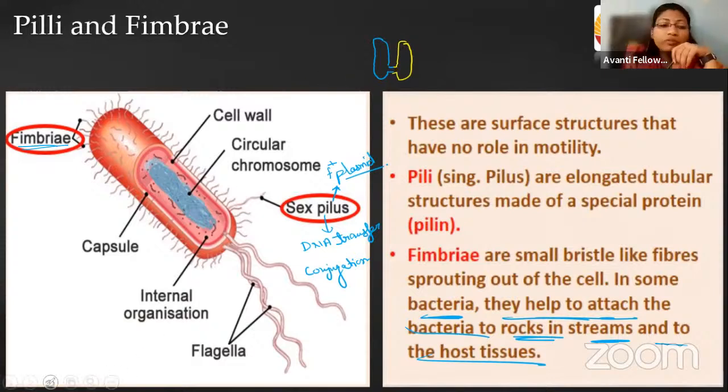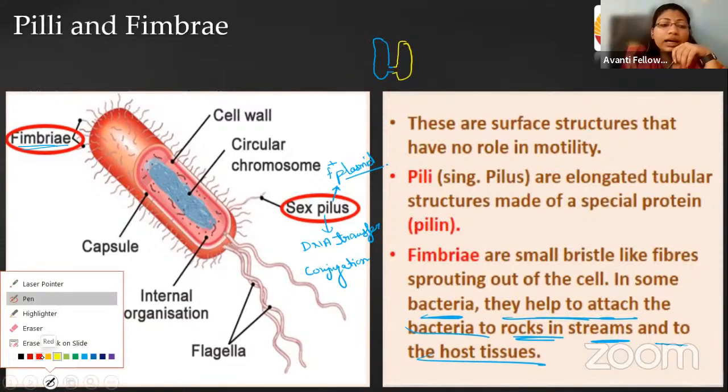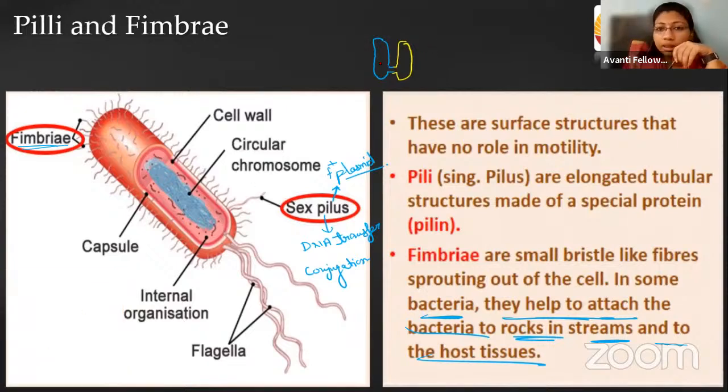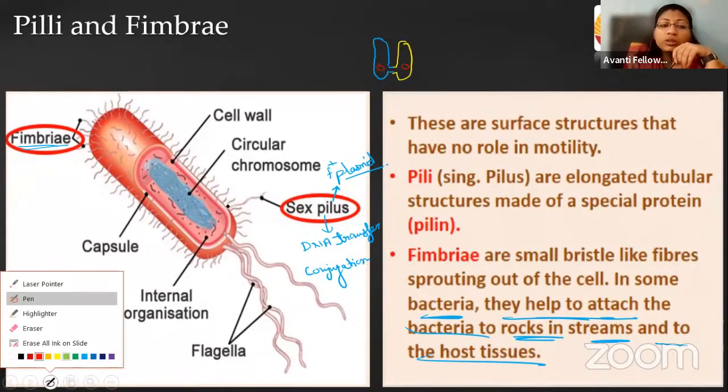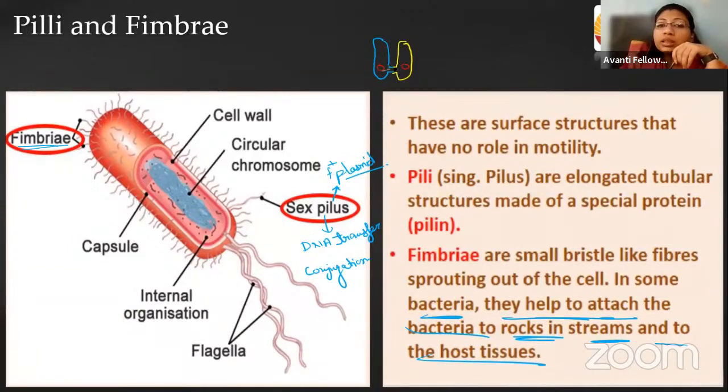When you see these bacteria, they have DNA as their genetic material. But we are not talking about that genetic material here, we are talking about the plasmid DNA, right? So what happens? With the help of this bridge, they transfer their DNA from one organism to another. This exchange of DNA is the means of sexual reproduction in bacteria, explained as conjugation.